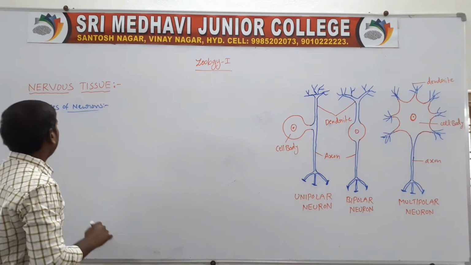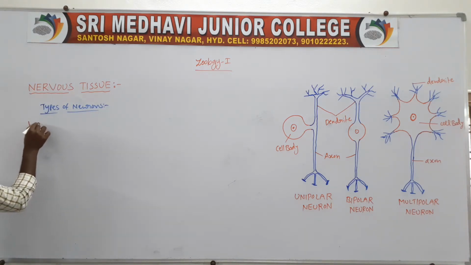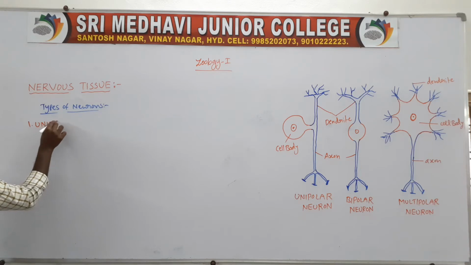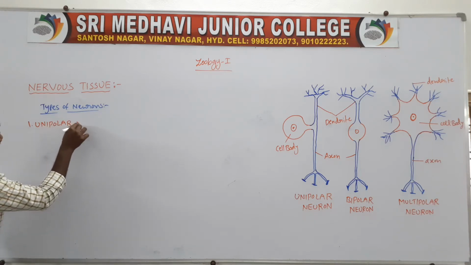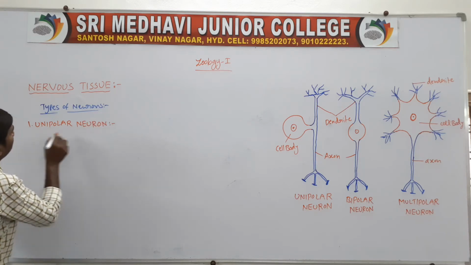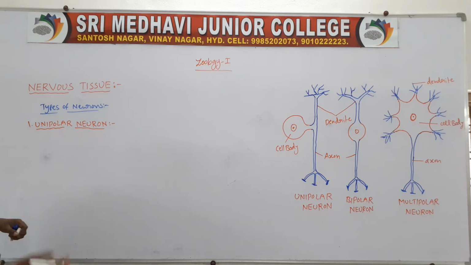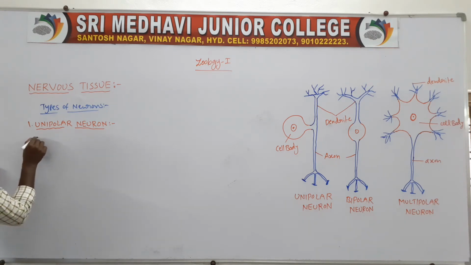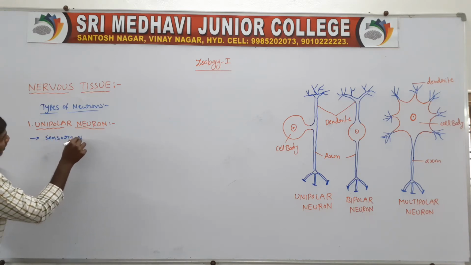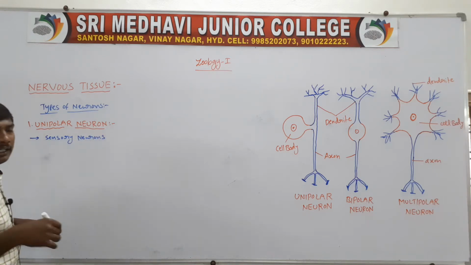First, the unipolar neuron. These neurons are the sensory neurons.